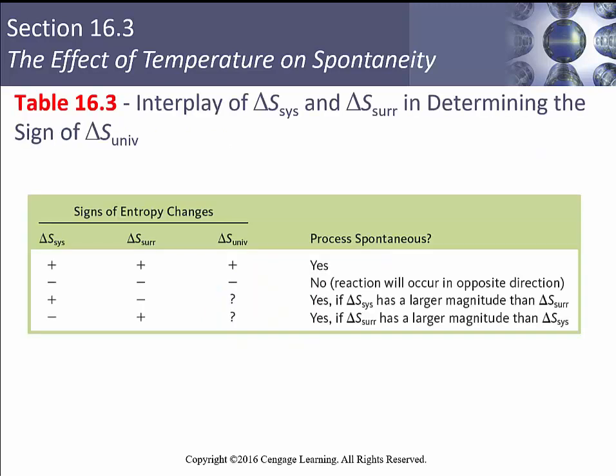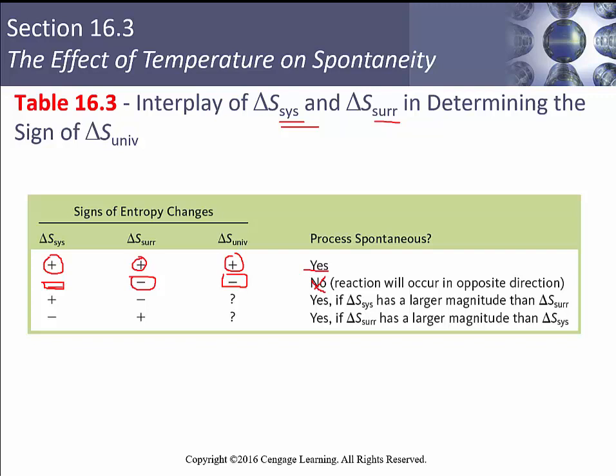So we can look at the interplay between our system and our surroundings entropy to figure out whether a given reaction will be spontaneous. If my system's change is an increase in entropy and my surroundings go up in entropy, my delta S of the universe has to go up, it will be spontaneous. If I lose entropy in my system and I lose entropy in my surroundings, the entropy change of the universe will be negative, and we cannot have that. The reaction will not happen. It's got to go in the opposite direction.